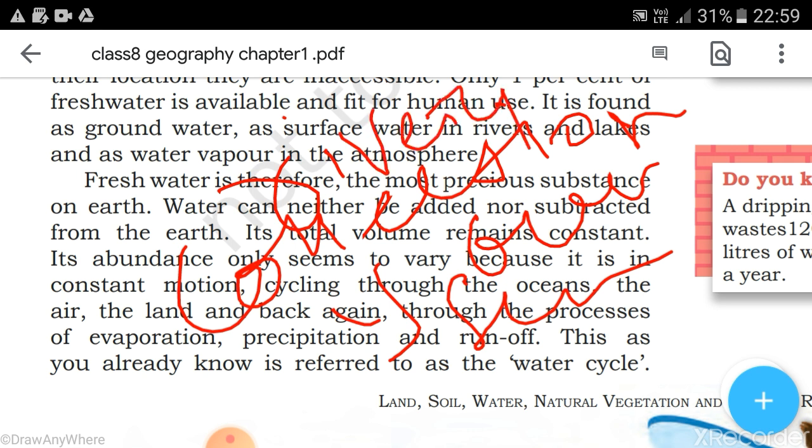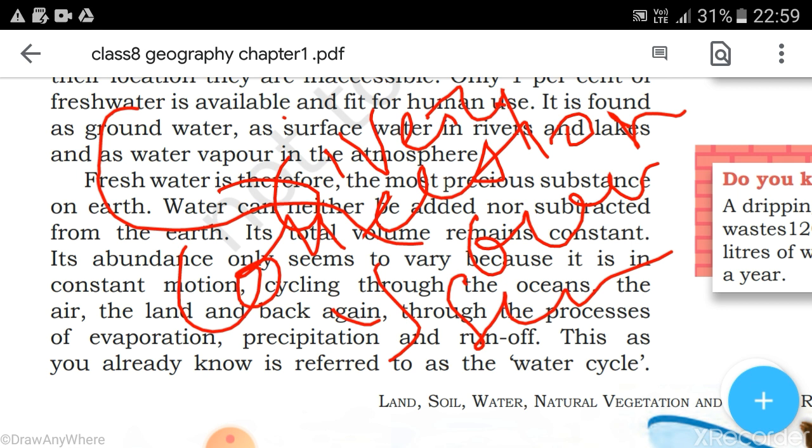And when the sunlight falls on the water collections, what happens? The water gets heated and evaporates and moves upward into the atmosphere as vapor or as gas, it goes up. This process is called evaporation.